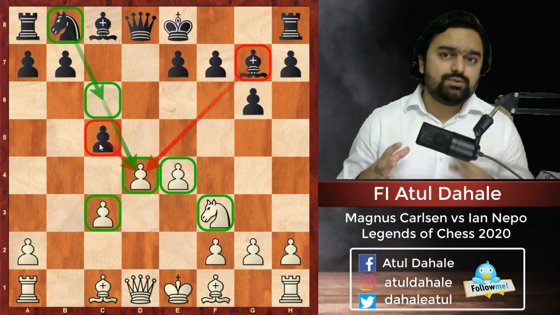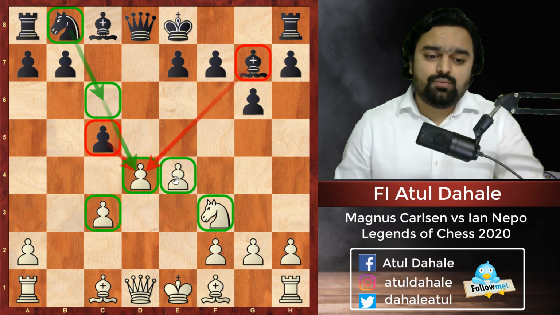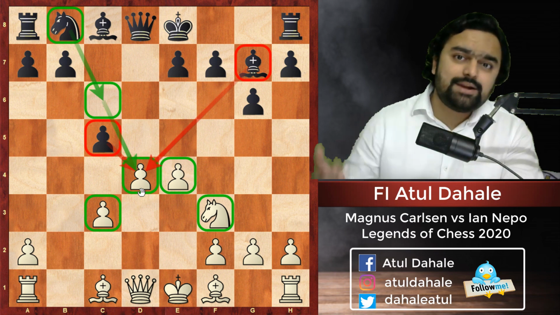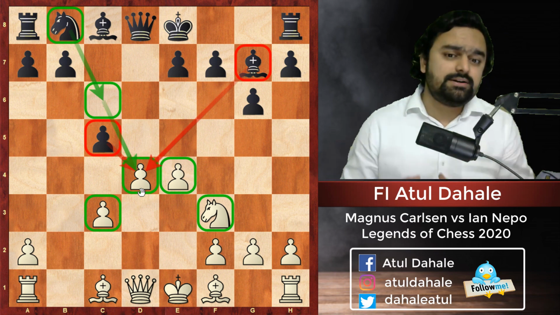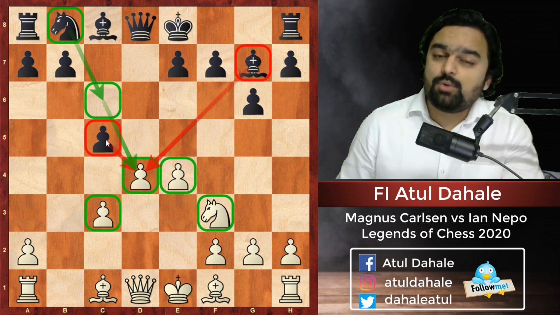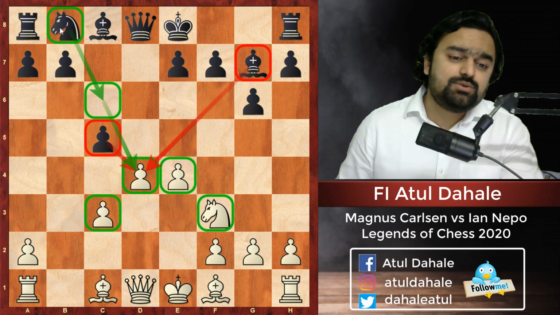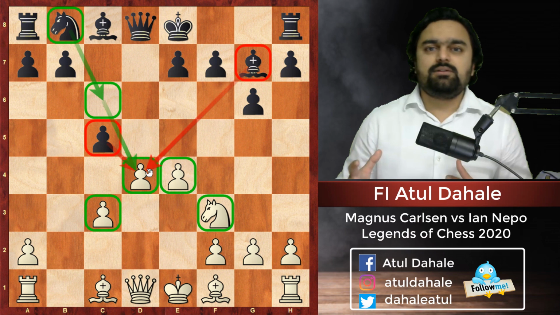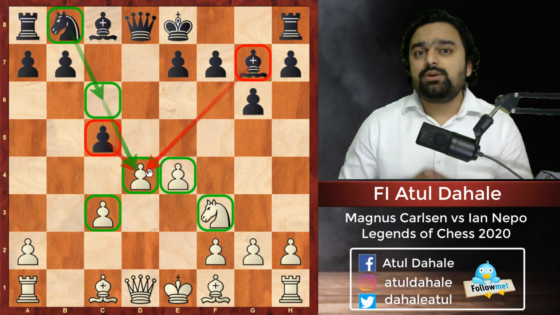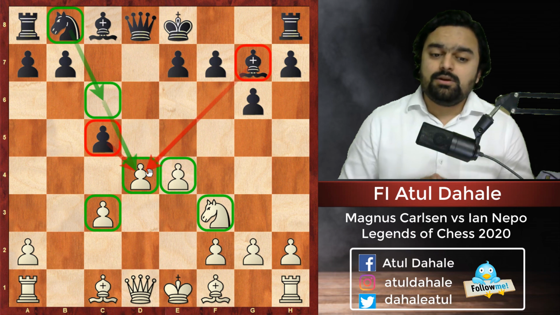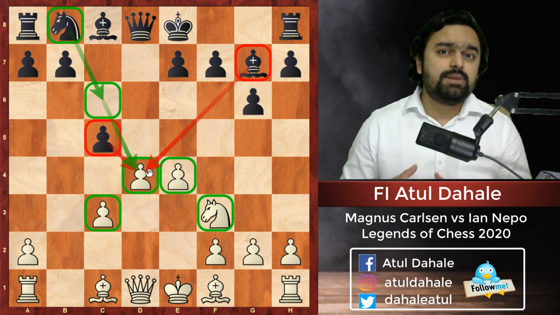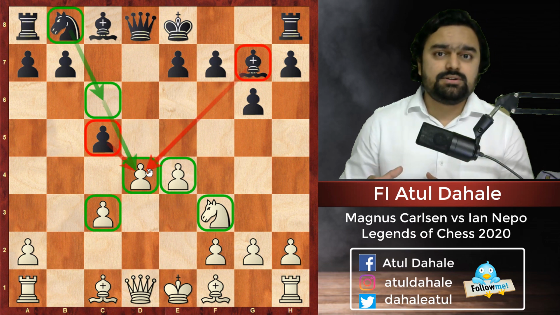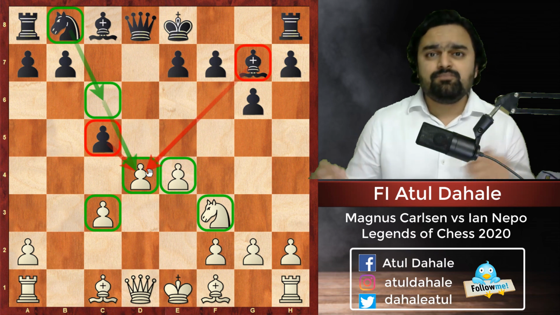In this opening, white usually tries to control the center with his pawns. You can see, with what I have highlighted, the pawns are controlling the center, and what is black doing? Black is trying to exert pressure on the center with his bishop on g7 as well as the pawn on c5, and also the knight on b8 is going to come to c6 and it will put more pressure on the d4 pawn. Usually everybody says that in the opening we should try to control the center. Here in this position, the control of the center is there from both sides but in a different way. White is trying to control the center with the pawns, whereas black is trying to control the center with his pieces and is exerting pressure on it.